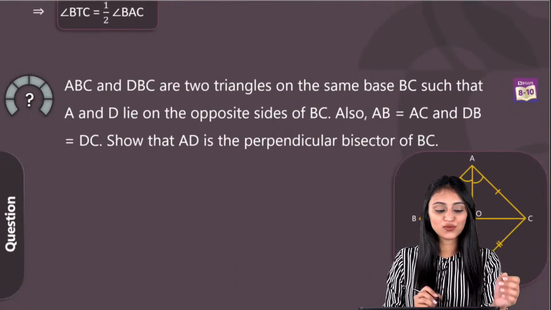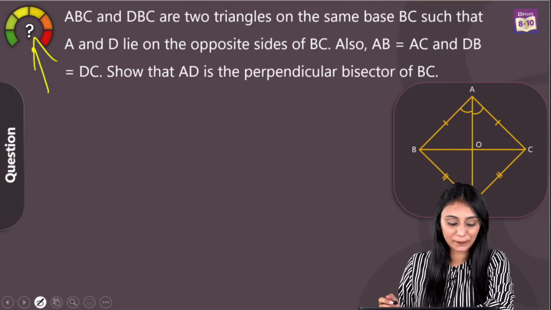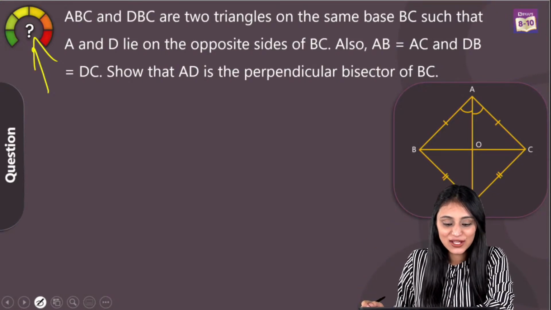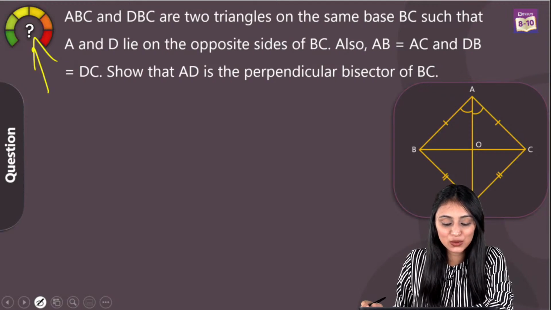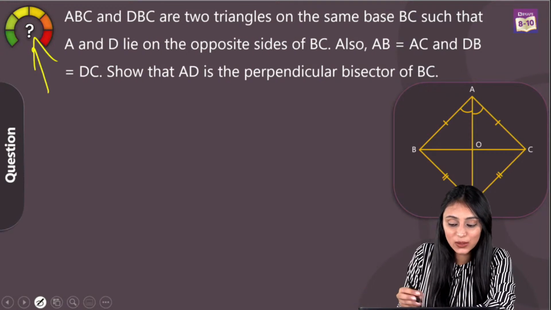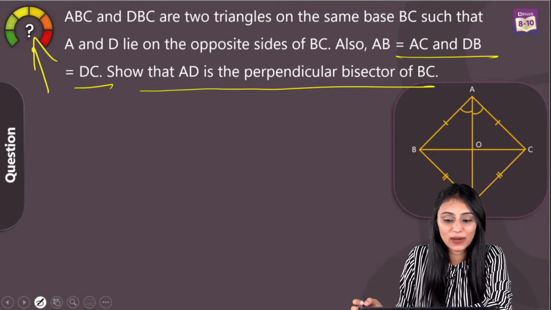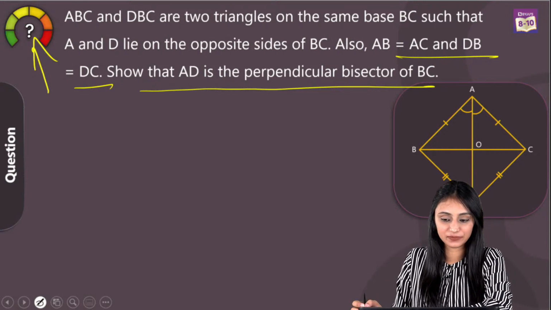Okay, let's move to the next one. So this is also, you can see, a difficult level one. Let's see how simply we can solve this. ABC and DBC are two triangles on the same base BC such that A and D lie on the opposite sides of BC, and AB and AC are equal, and DB is equal to DC. Show that AD is the perpendicular bisector of BC, right?